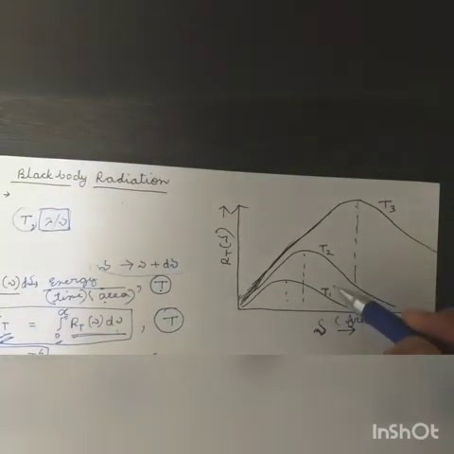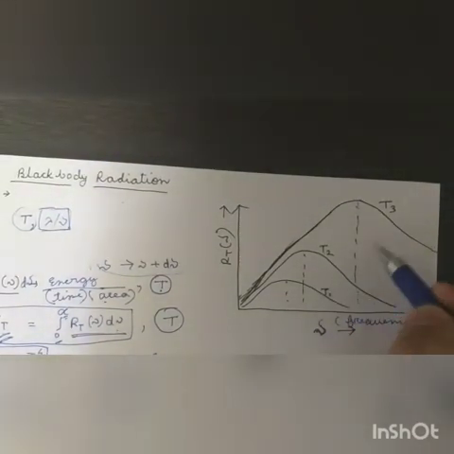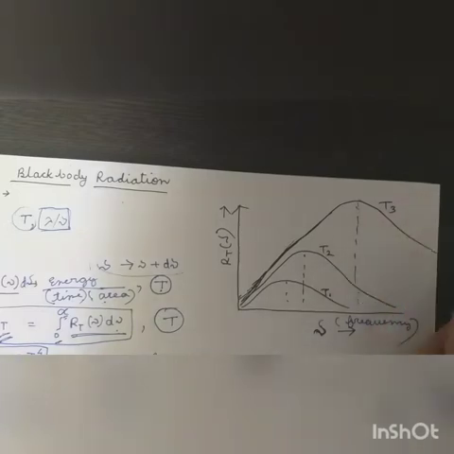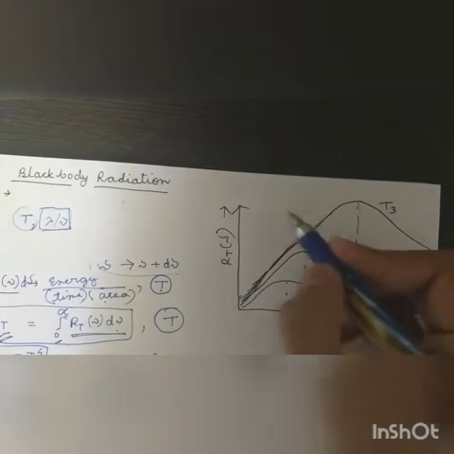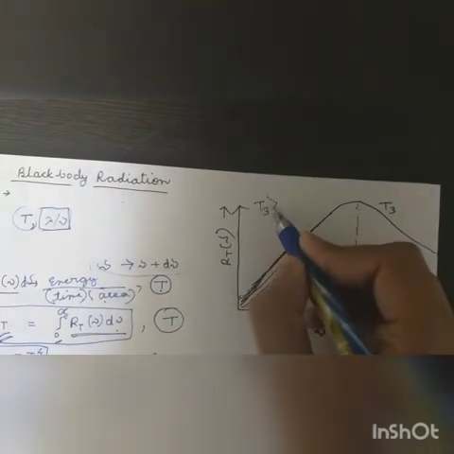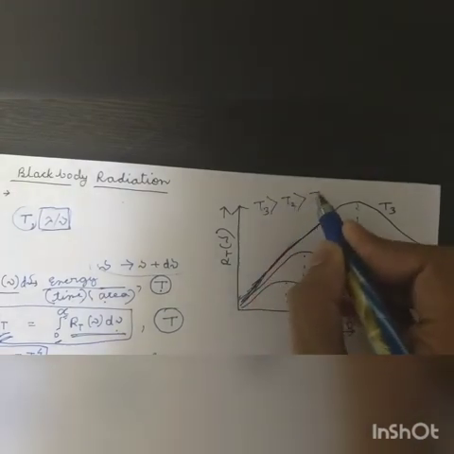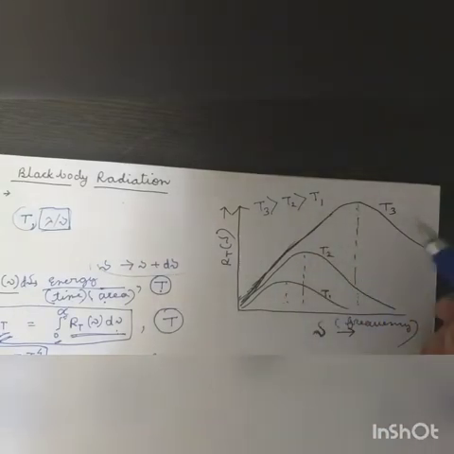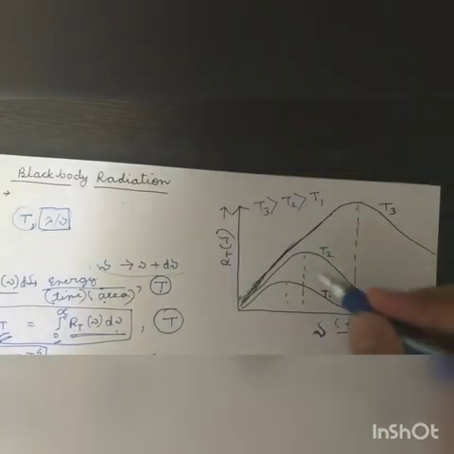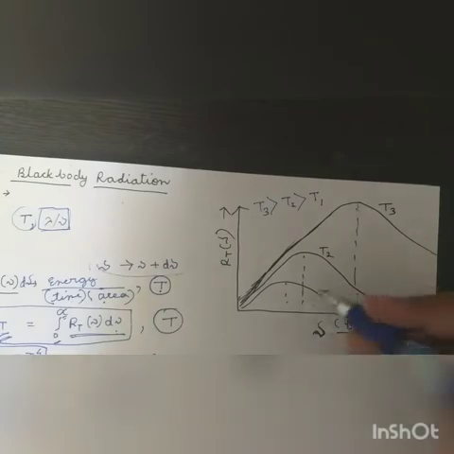Here I've drawn 3 curves corresponding to 3 temperatures, not to scale, and T3 is higher than the other two.